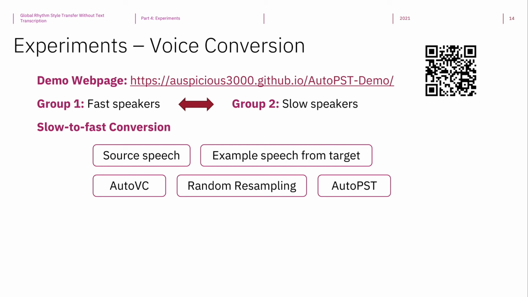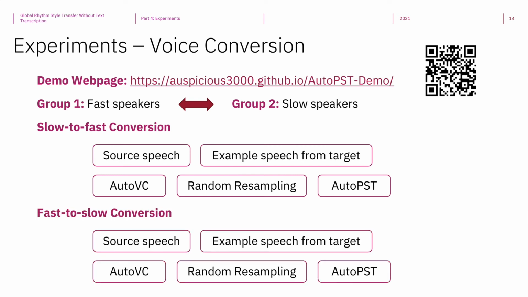Here is the AutoVC result, 5 thick slabs of blue cheese, which is as slow as the source speech. Here is the random resampling result, 5 thick slabs of blue cheese, which is slightly faster. Here is the AutoPST's result, 5 thick slabs of blue cheese, which is almost as fast as the target speaker.